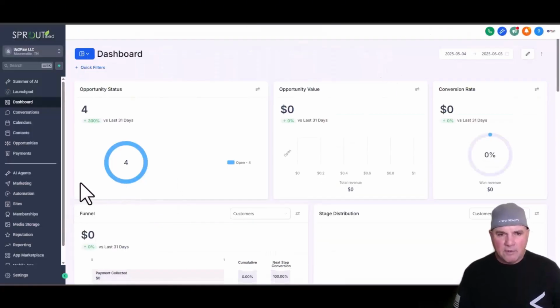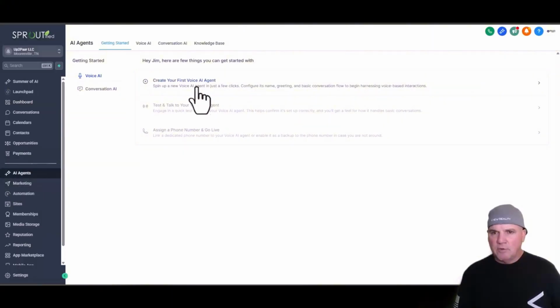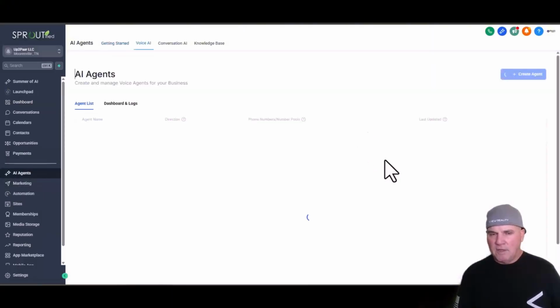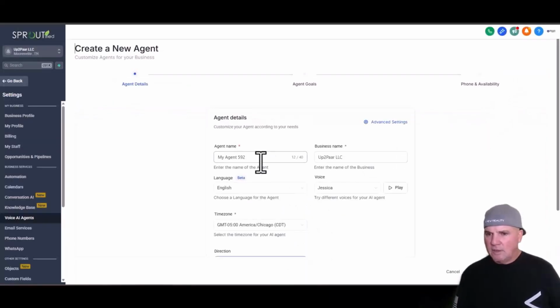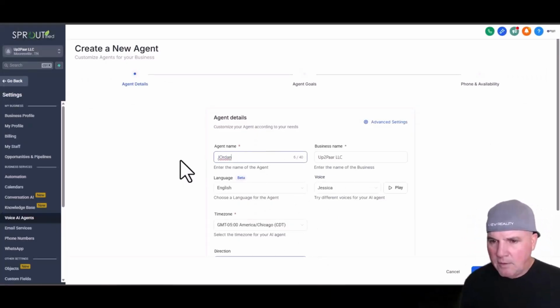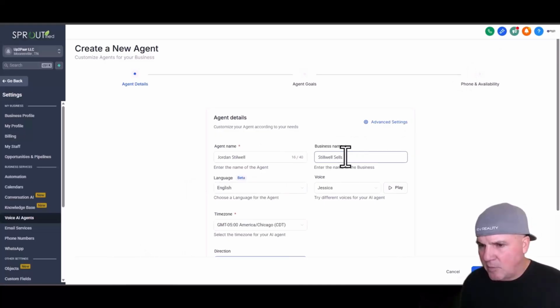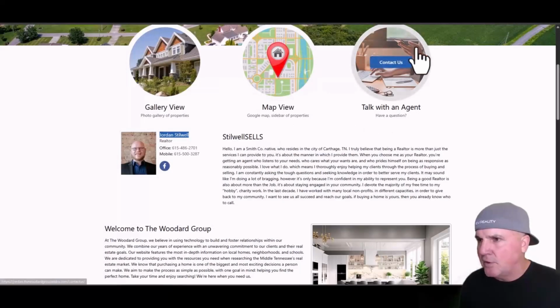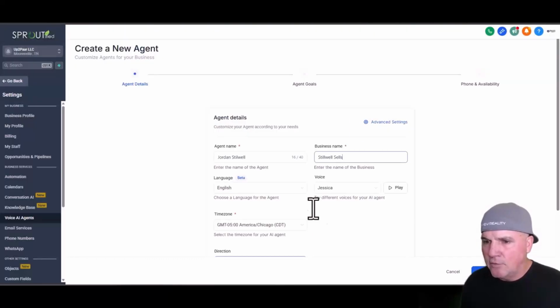So under the software here, you're going to go over to AI agents. We're just going to create a new voice AI agent. So we're going to create the agent, let this load. And then my agent, we're just going to call it Jordan. We've got his name here, and let's go ahead and drop that in there. So we've got the agent's name, we have the business name, and we just used over in Zillow. Remember, we looked at this particular one. We're just going over there and using that name.